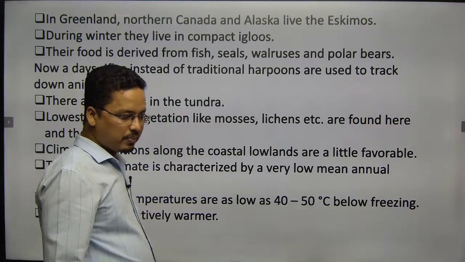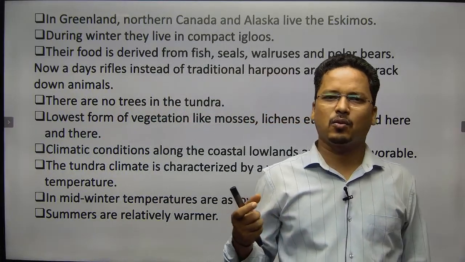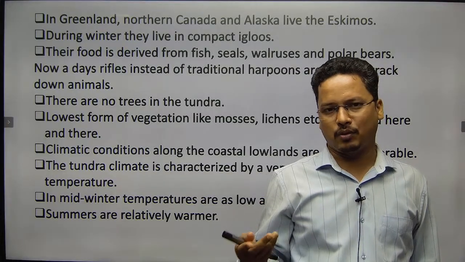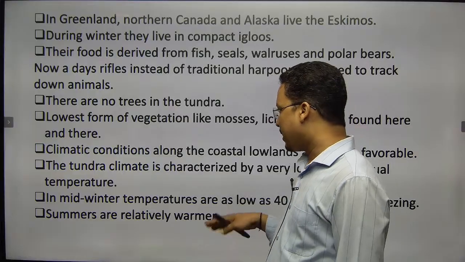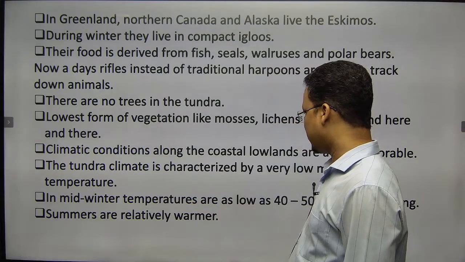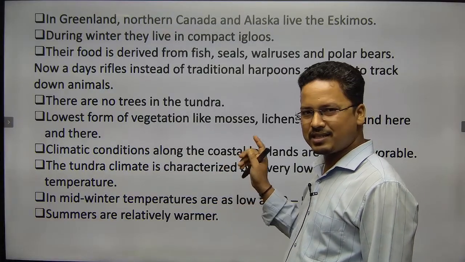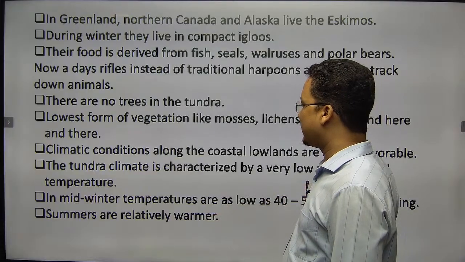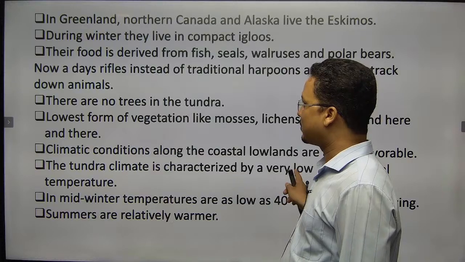The summer is below 10 degrees, and lasts only 1.5 months. The winter is not mild, sorry, it is a severe winter condition. There is no tree, as I said.